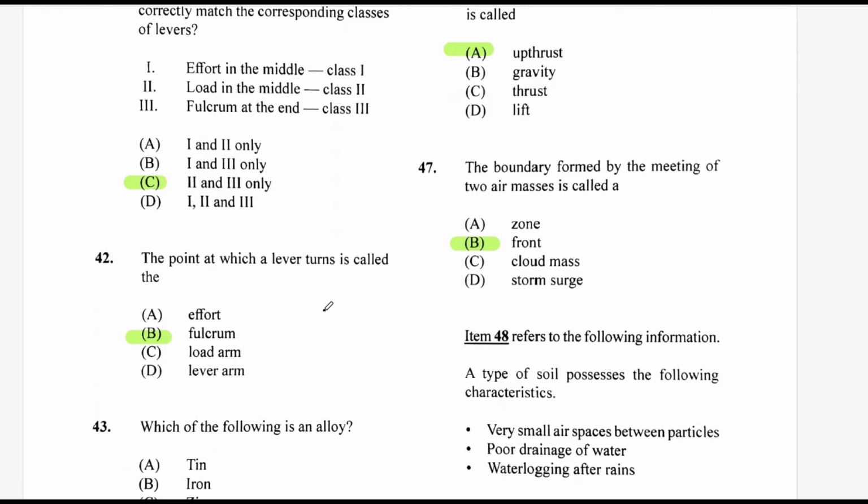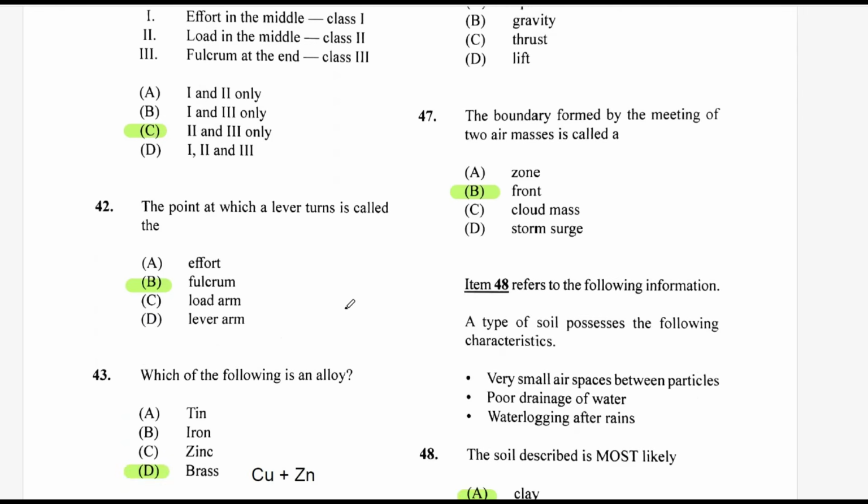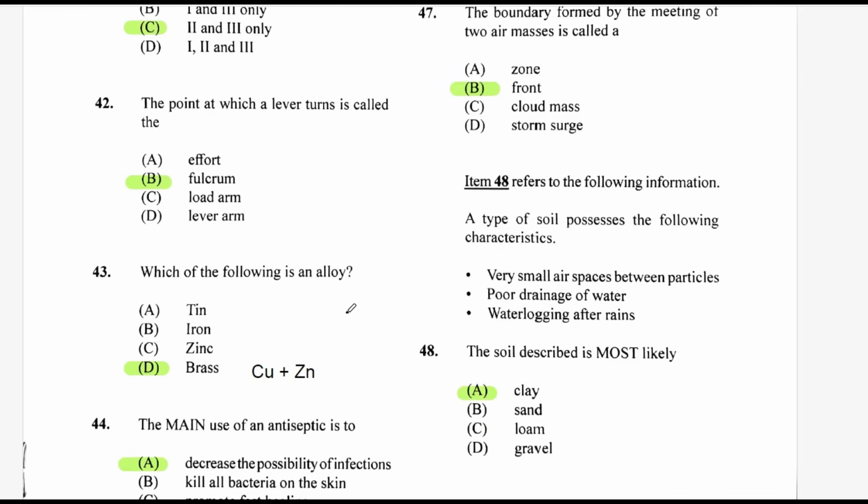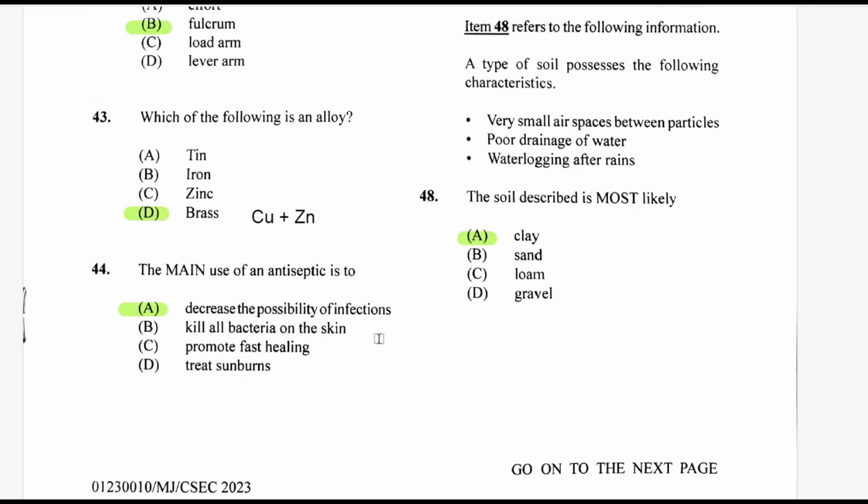The point at which a lever turns is called this. Question coming directly after this next, it's a giveaway mark. The fulcrum, B. Which of the following is an alloy? Well, tin, iron, and zinc. We are very familiar with the periodic table, and they are all elements on the periodic table. Brass is the only alloy made of copper and zinc.